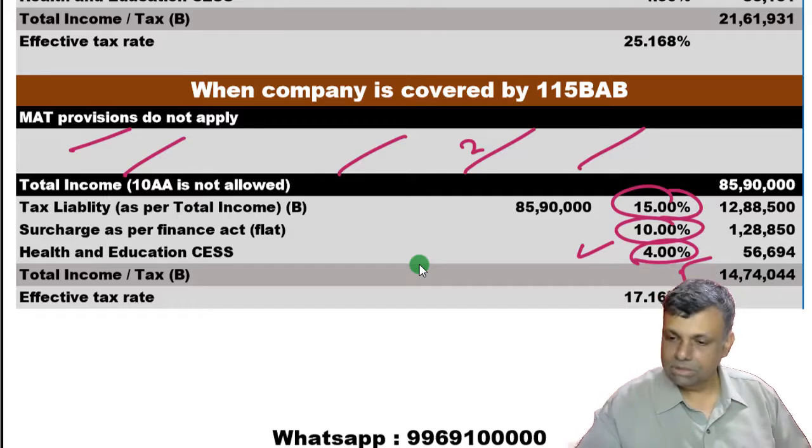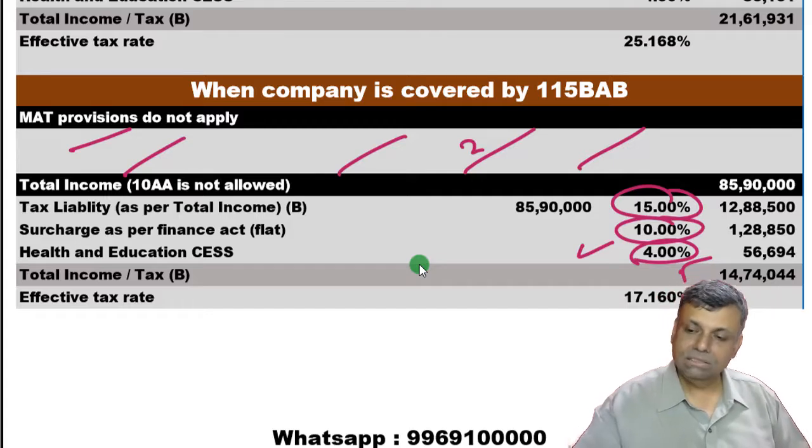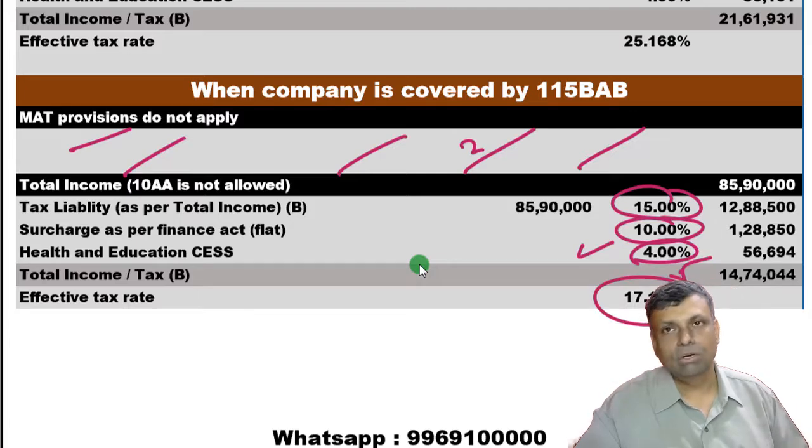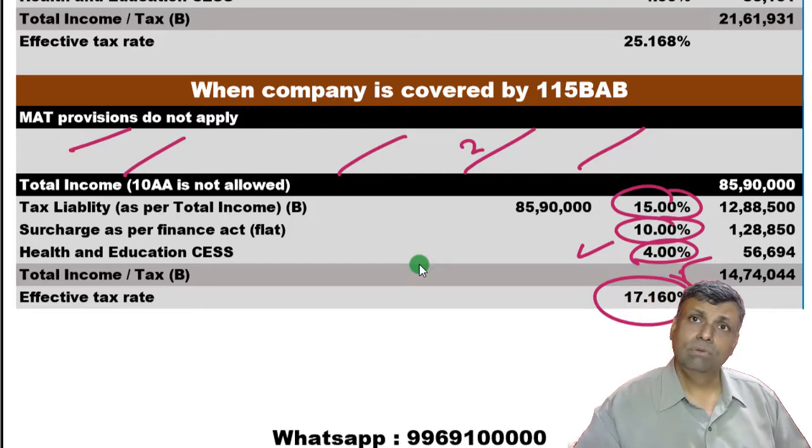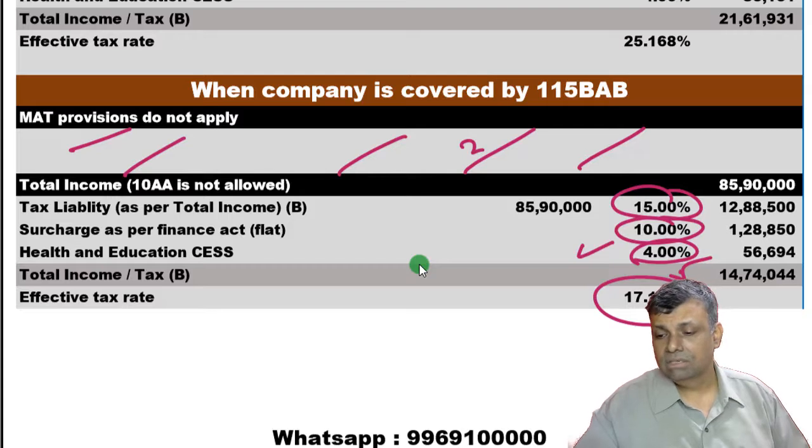And just as an economic point, let me tell you that now your net tax rate is coming to some 17%, and the government has already stated that for these new manufacturing companies, the tax rate of just some 17% is the lowest or near to the lowest of all Asian countries.